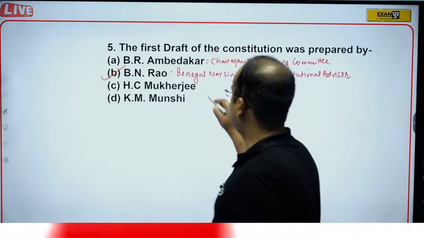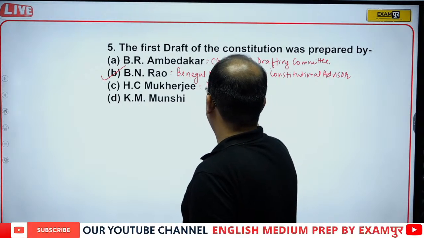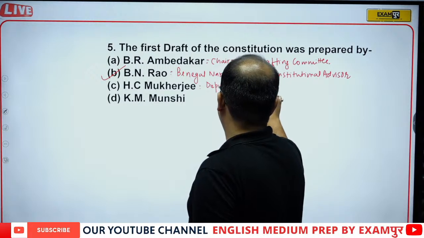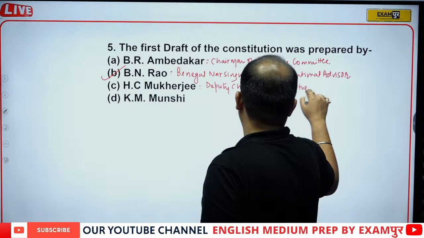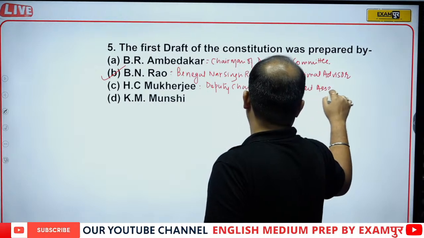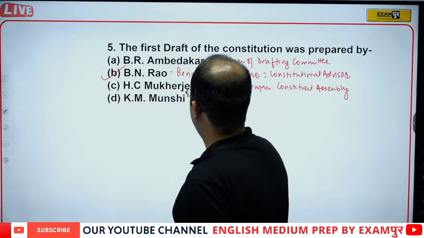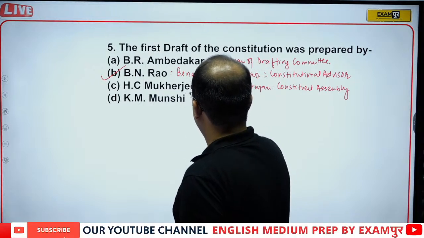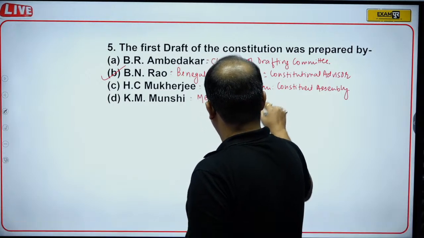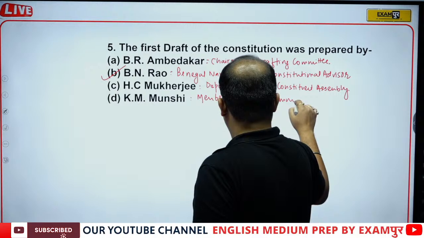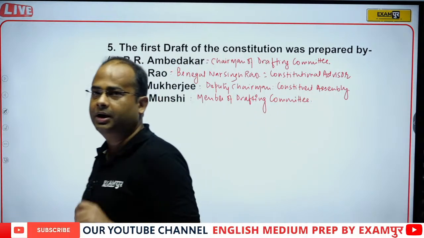And Harendra Kumar Mukherjee was the deputy chairman of the Constituent Assembly. And K.M. Munshi was a member of the drafting committee. So the correct answer will be Benegal Narsingh Rao.